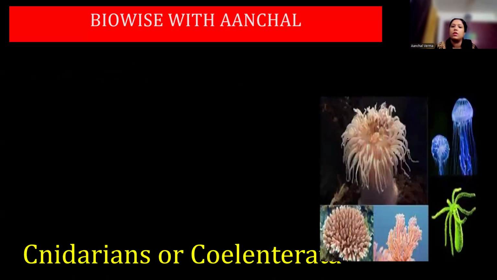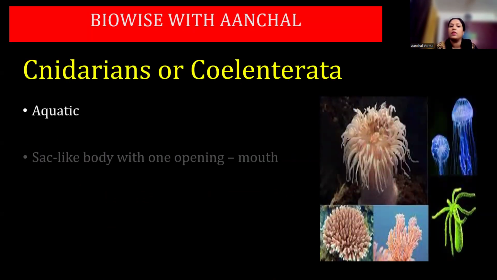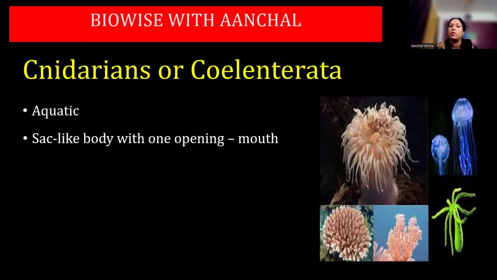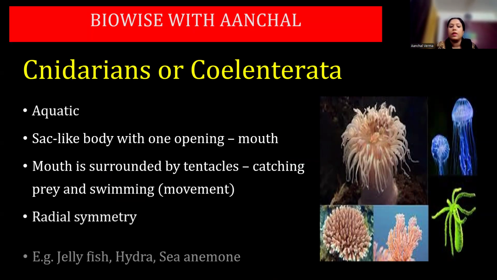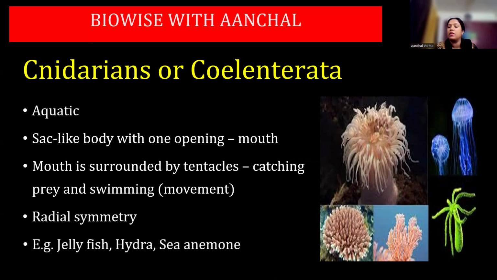Example, sponge. The next phylum is Cnidaria or Coelenterata, which is aquatic, with a sac-like body with one opening, that is the mouth. The mouth is surrounded by tentacles for catching prey and swimming, that is for movement. It has radial symmetry. Examples are jellyfish, hydra, sea anemone. You can see the pictures. The blue one is the jellyfish, the green one is the hydra, and the other one is the sea anemone.